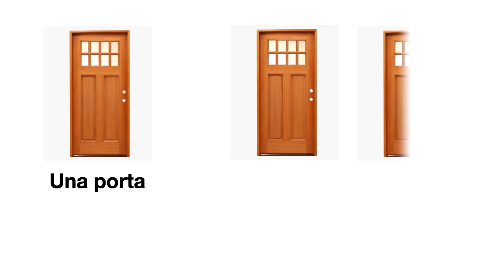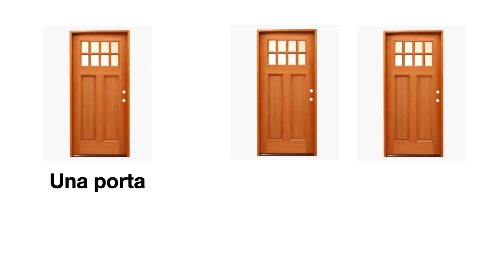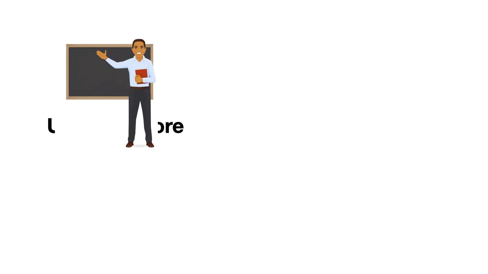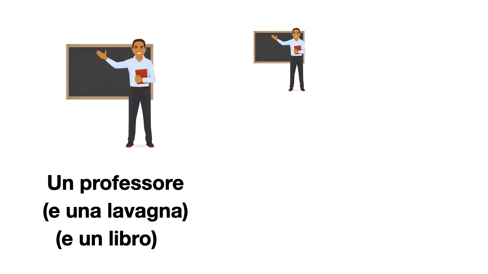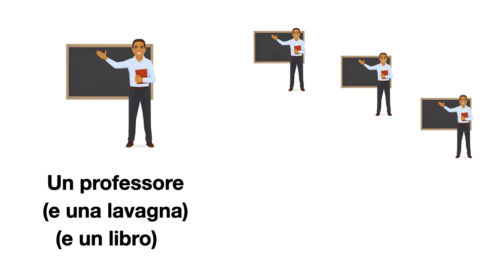Cos'è questo? Una porta. Contiamo adesso. 1, 2. Plurale di porta, A goes to E. 2 porte. E cos'è questo? Un professore. E una lavagna, right? He has a blackboard behind it. E un libro. He is holding a book. So un professore e una lavagna e un libro. Remember that A without the accent just means hand, right? Contiamo. 1, 2, 3.